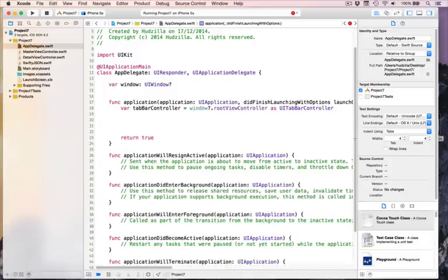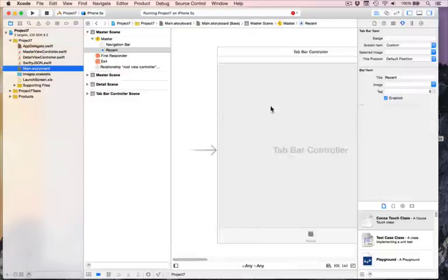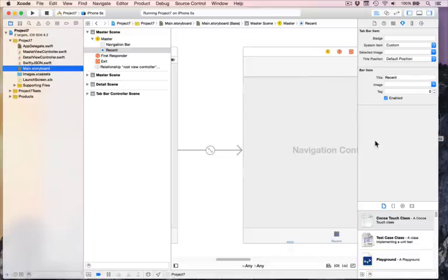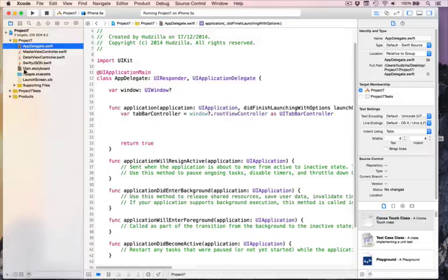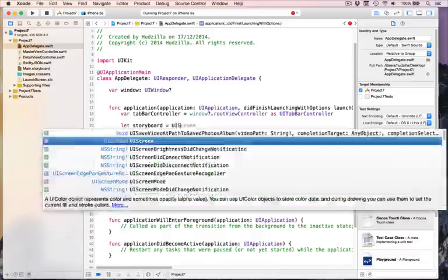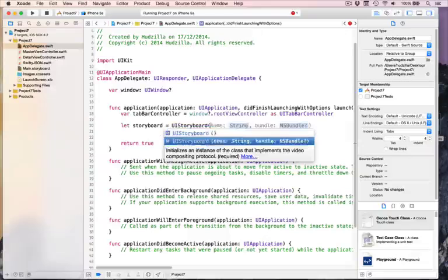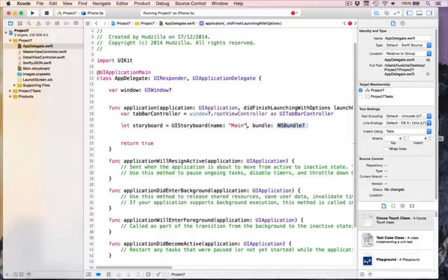So we are going to try and load another one of these navigation controllers. And to do that requires a new class called UIStoryboard. That loads storyboard files like this one and lets you work with it. So beneath var tabBarController, write this. let storyboard equals UIStoryboard. It'll ask for a name. Ours is called Main, as you can see, Main.storyboard. And bundle nil. That means just in the current bundle.